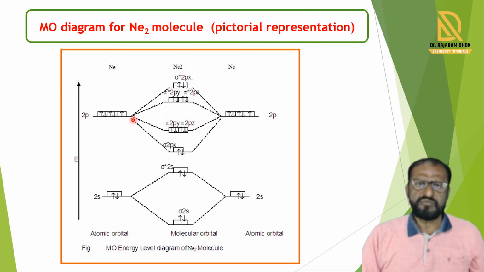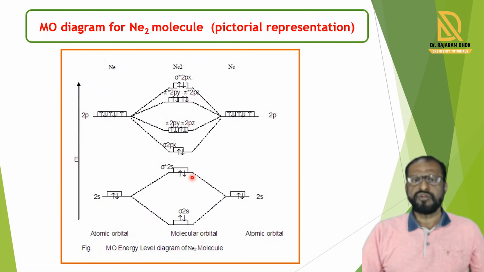When the wave functions are different, three anti-bonding molecular orbitals form. These are pi star 2py, pi star 2pz, and the highest energy sigma star 2px anti-bonding molecular orbital. In this way, 8 molecular orbitals are formed, in this increasing order of energy.